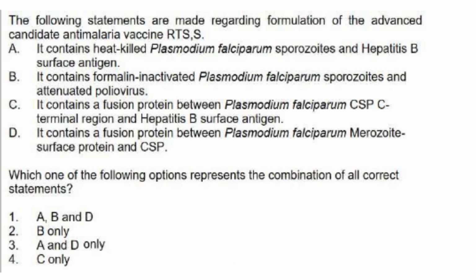Then next one. The following statements are made regarding formulation of the advanced candidate anti-malaria vaccine RTS,S.